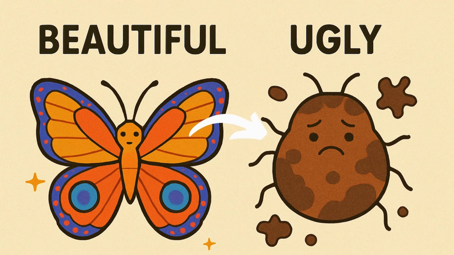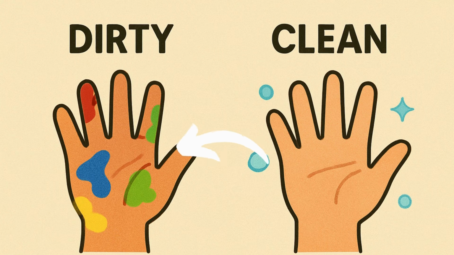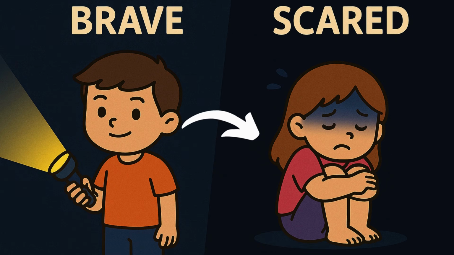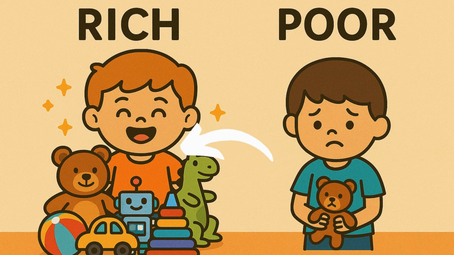Beautiful. Ugly. The butterfly is beautiful. The muddy bug is ugly. Dirty. Clean. The hands are dirty after painting. Now they are clean. Brave. Scared. He is brave in the dark. She is scared of the dark. Rich. Poor. The rich boy has many toys. The poor boy has just one toy.